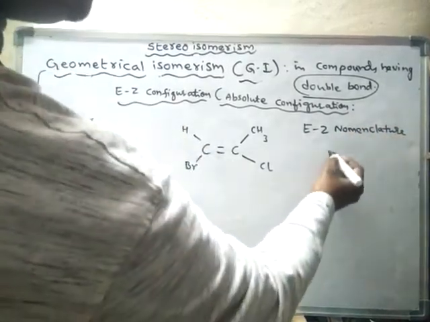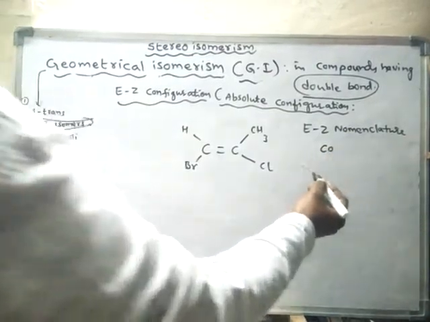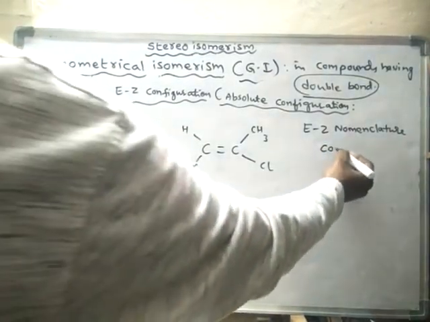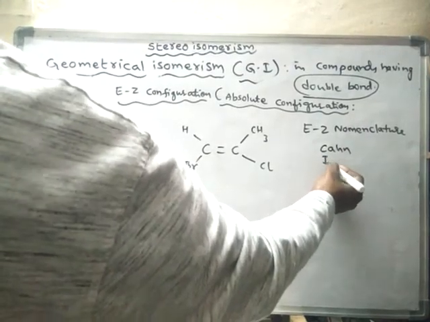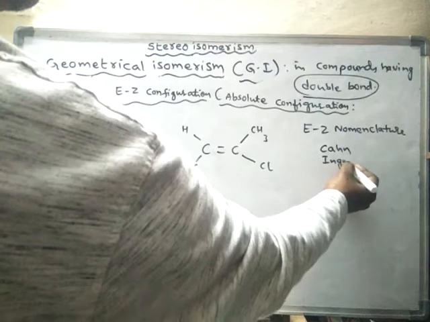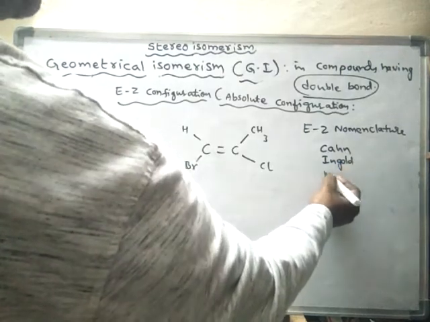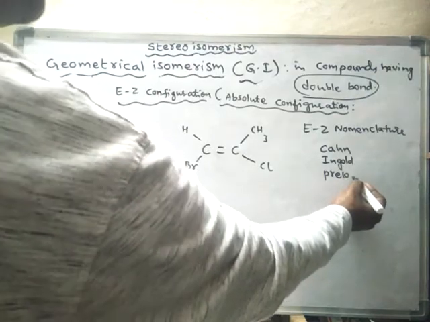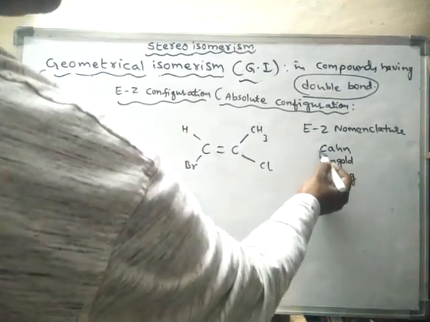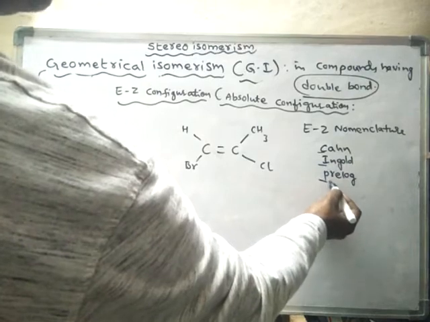Those three scientists are Cahn, Ingold and Prelog, CIP.